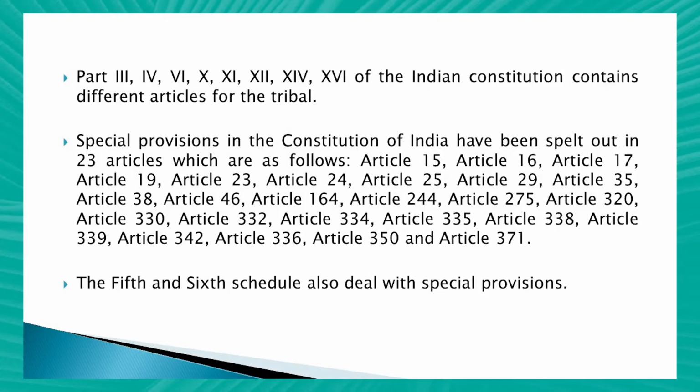Special provisions in the Constitution have been spelled out in 23 articles, which are as follows: Article 15, 16, 17, 19, 23, 24, 25, 29, 35, 38, 46, 164, 244, 275, 320, 330, 332, 334, 335, 338, 339, 342, Article 336, 350 and Article 371. The 5th and 6th Schedule of the Constitution also deal with special provisions for the scheduled tribes.